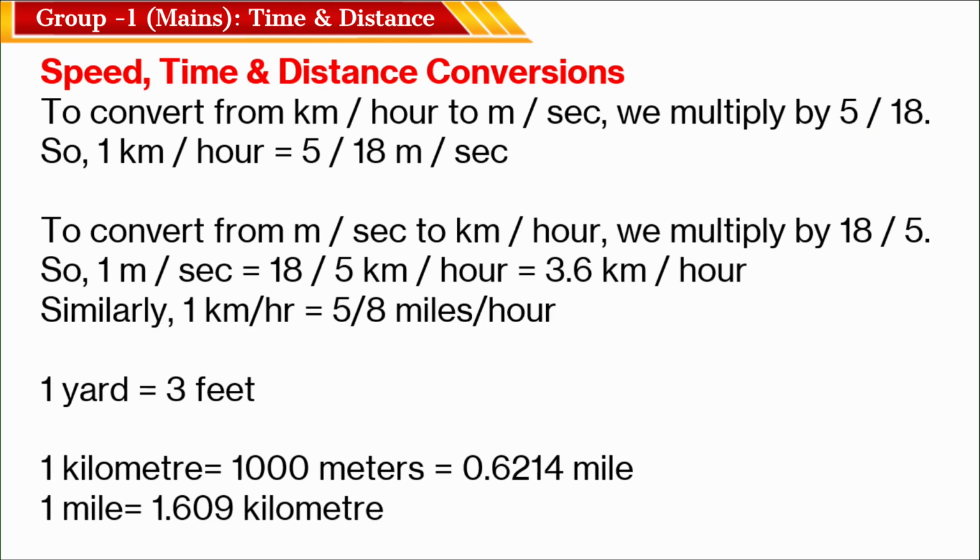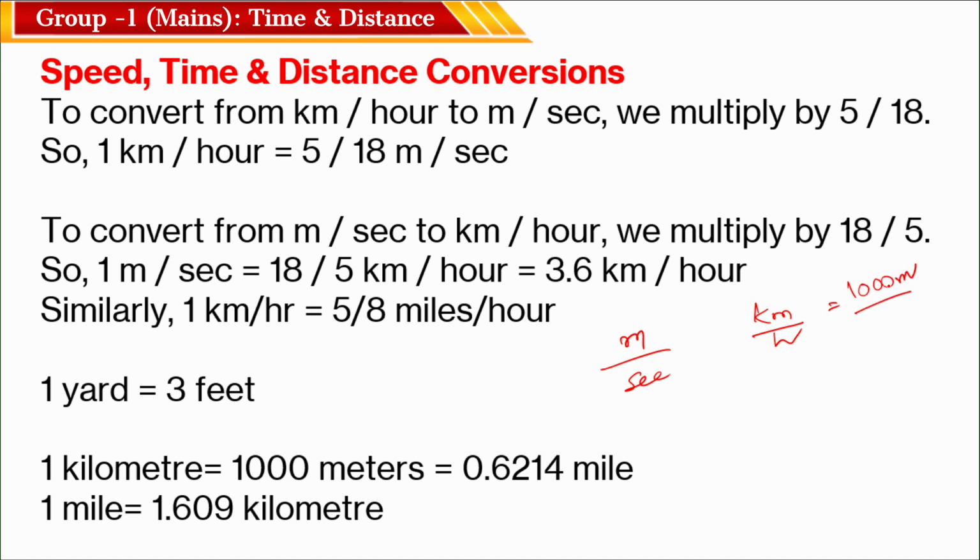Okay. Now there is a relation, we have to convert one kind of unit to another kind. We are taking meter per second and kilometer per hour, and we are going to take the relation between them. How many meters here? 1 kilometer is equal to how much? 1000 meters.